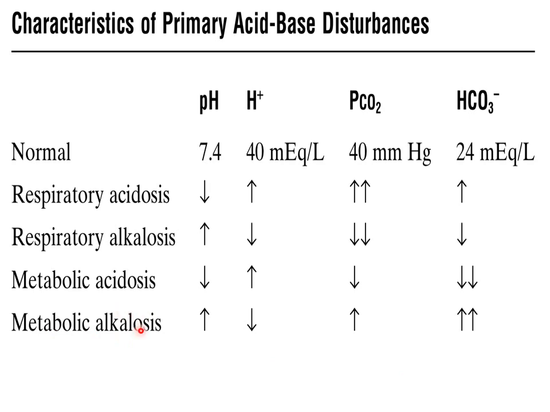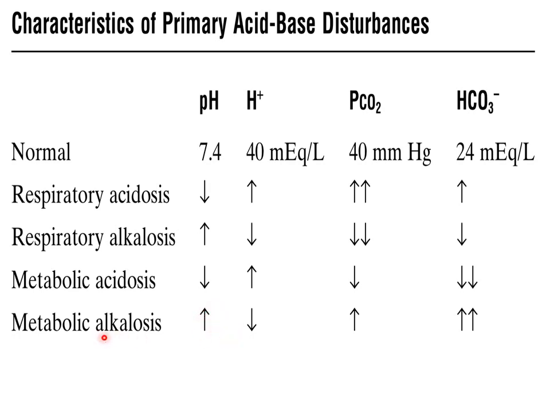In metabolic alkalosis, this type of alkalosis is characterized by a significant increase in bicarbonate ions inside the blood, and as increased bicarbonate ions are present, they will combine with hydrogen ions, removing free hydrogen ions from the blood, resulting in decreased concentration of hydrogen ion and increased pH.